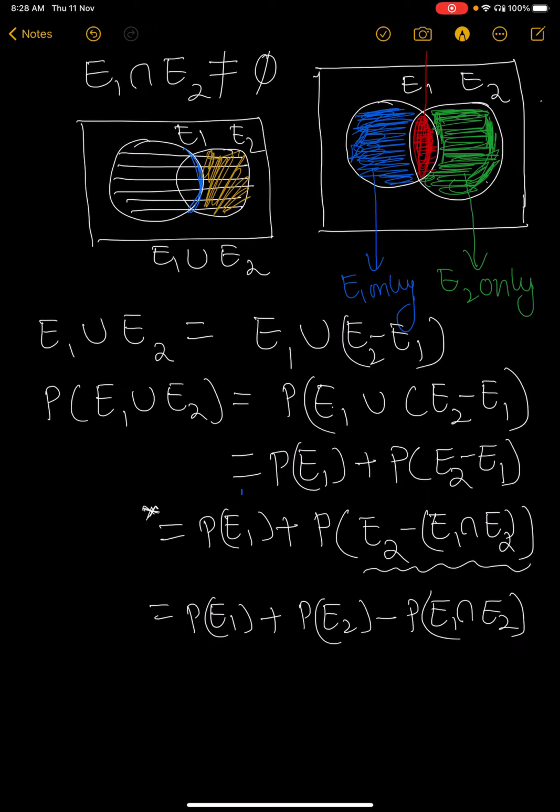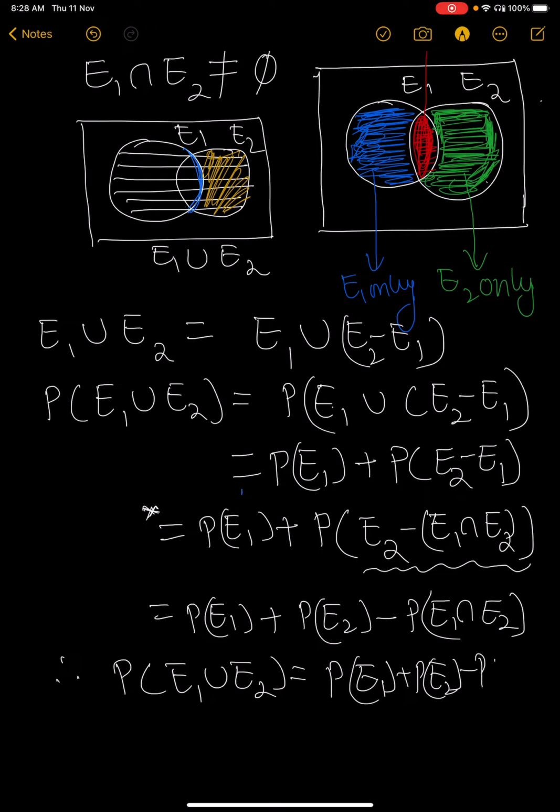In case 2 also we proved probability of E1 plus probability of E2 minus probability of E1 intersection E2. So therefore probability of E1 union E2 is equal to probability of E1 plus probability of E2 minus probability of E1 intersection E2. Then proved.